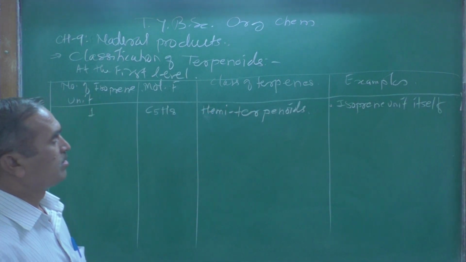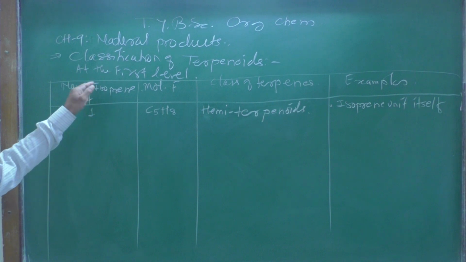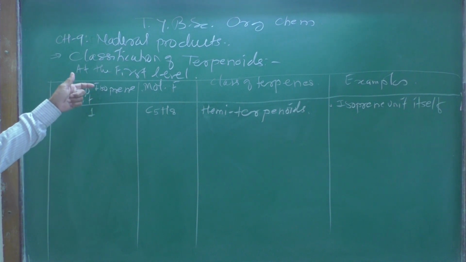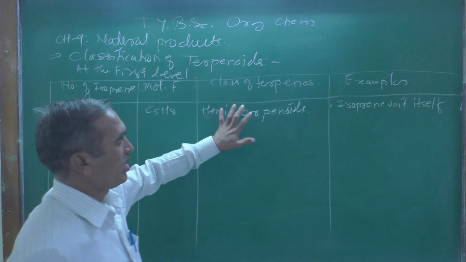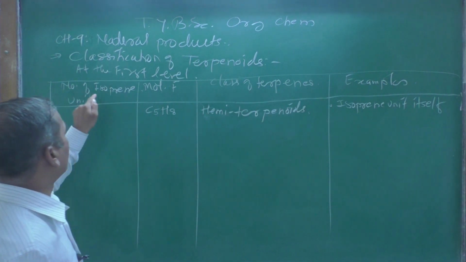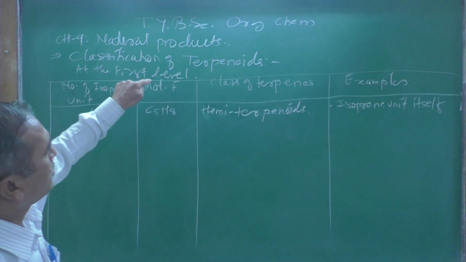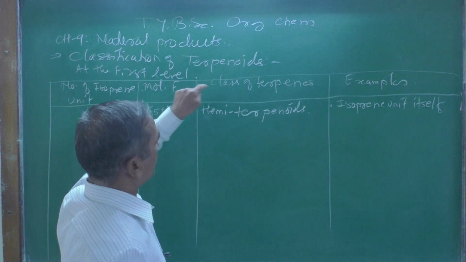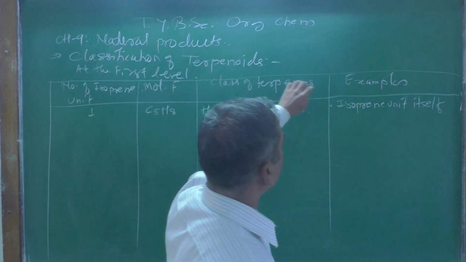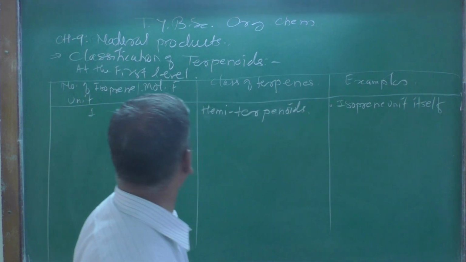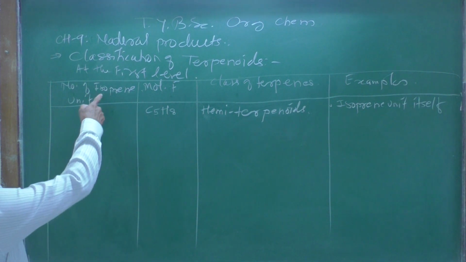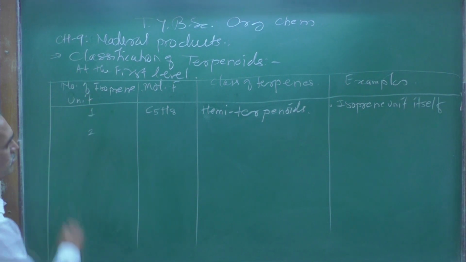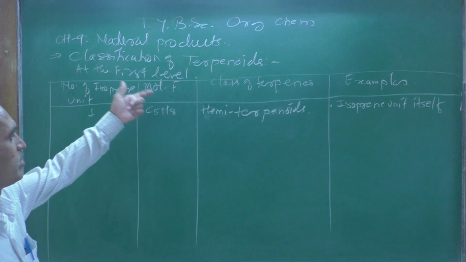So this is the classification of terpenoids at the first level. Here we made one chart: number of isoprene units, then in the second column molecular formula, third column the class of terpenes, and fourth column the examples. Suppose the number of isoprene units is 2, then you just multiply by 2.